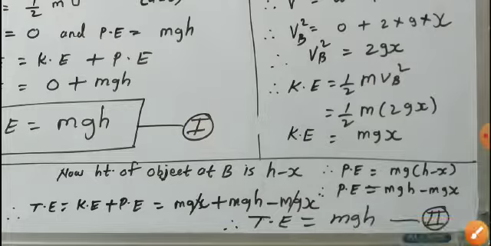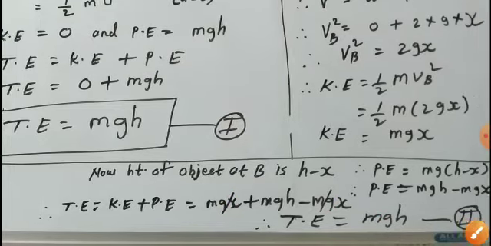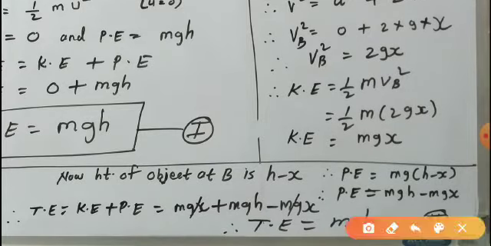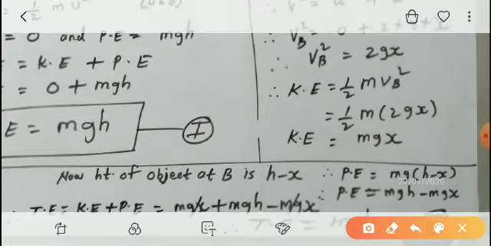After solving this, mgx and minus mgx cancel. What remains there? mgh, which means total energy is equal to mgh. This is the second equation. So first equation we got total energy mgh, and second equation total energy mgh. So at both positions A and B, total energy is mgh.